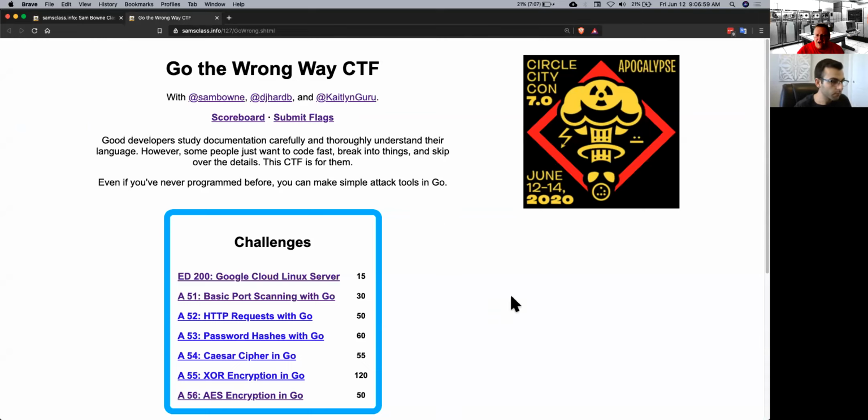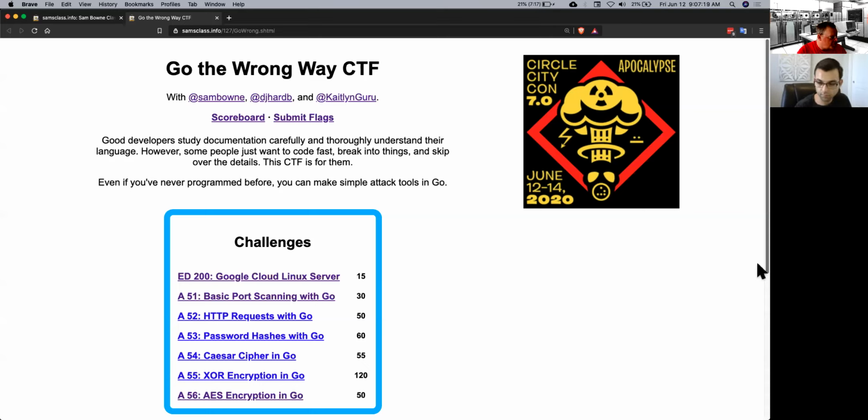And by the way, I was thinking about this after I wrote this Go workshop. Originally I wrote a Python workshop years ago, and it was still on Python 2 instead of Python 3, so it's kind of out of date. And I wasn't too happy with Python 3, and people said Go is better than Python. It's faster. It's the new hotness. So I said, okay, let me try Go.